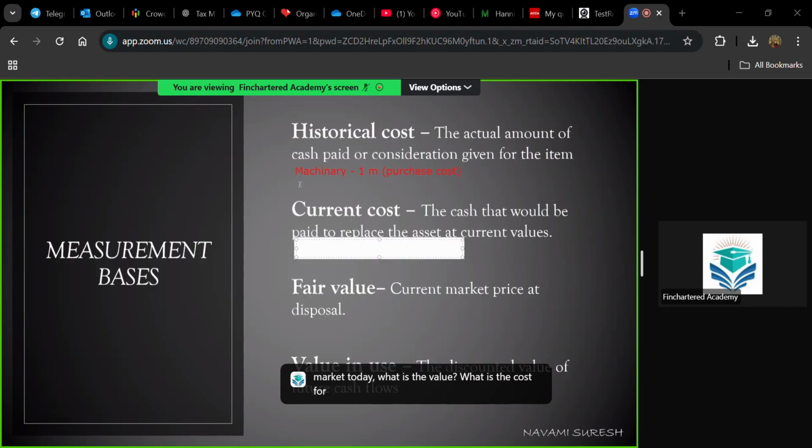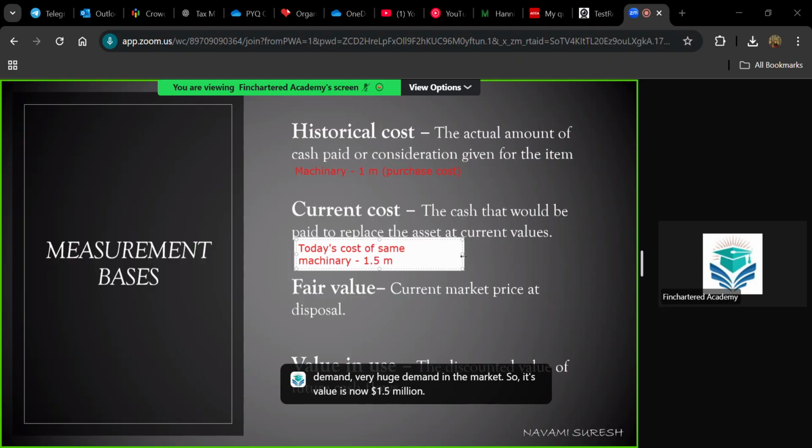Purchase might have happened a few years ago or a few months ago. Whatever money you gave, that is the purchase price. Current cost is today's cost of the same machinery in the market. Maybe the market now has a very huge demand, so its value is now 1.5 million.